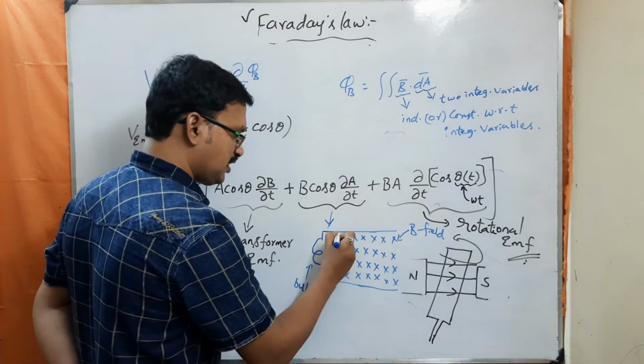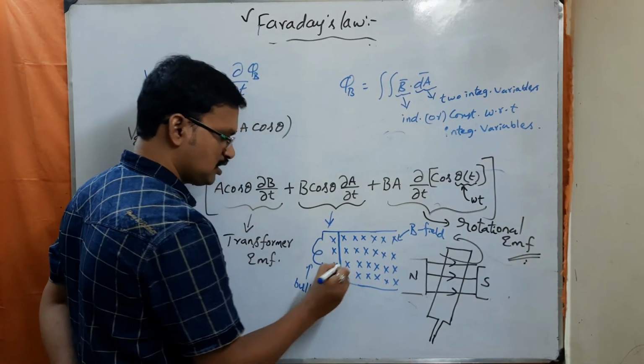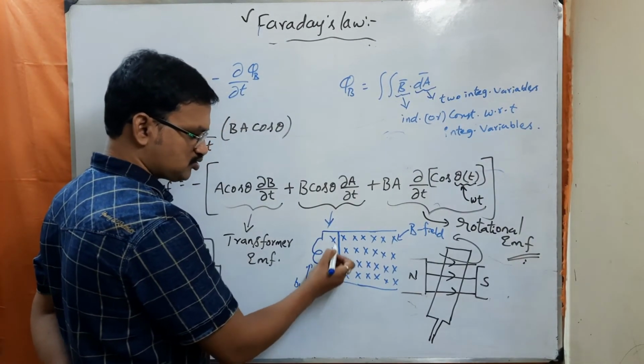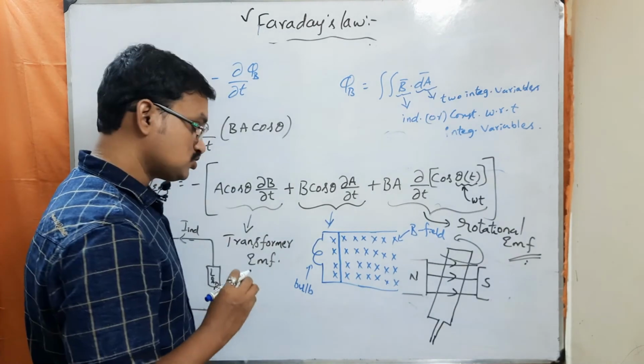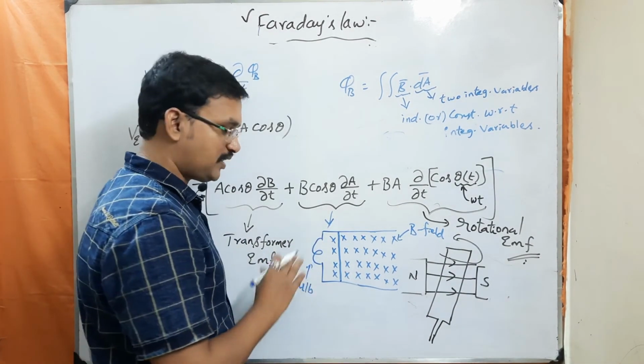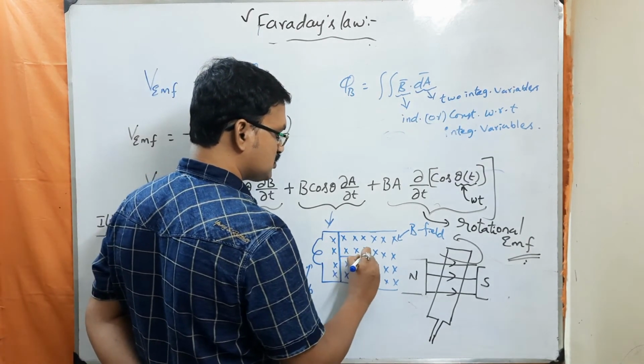Now I am considering a conducting bar like this. Whenever I place a conducting bar here, it is going to form this loop. Yes or no? Now let us assume a kid is playing with this bar. What he is doing is dragging this conducting bar towards the right.